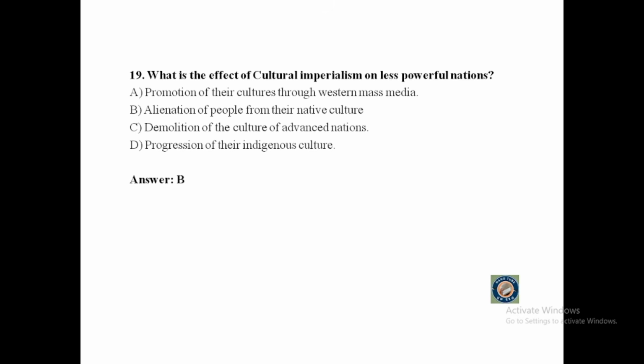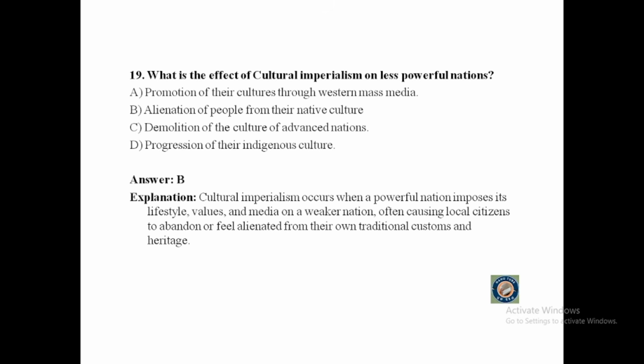The answer is alienation of people from their native culture. Cultural imperialism occurs when a powerful nation imposes its lifestyle, values, and media on a weaker nation, often causing local citizens to abandon or feel alienated from their own traditional customs and heritage.